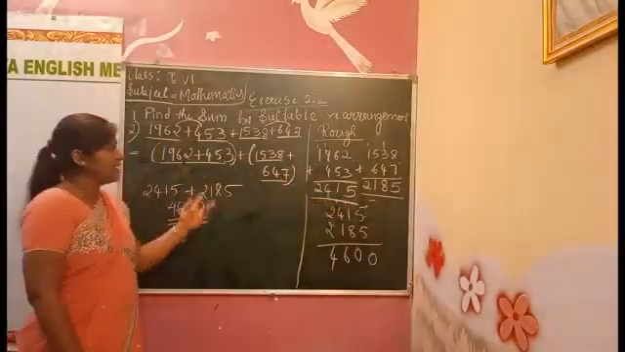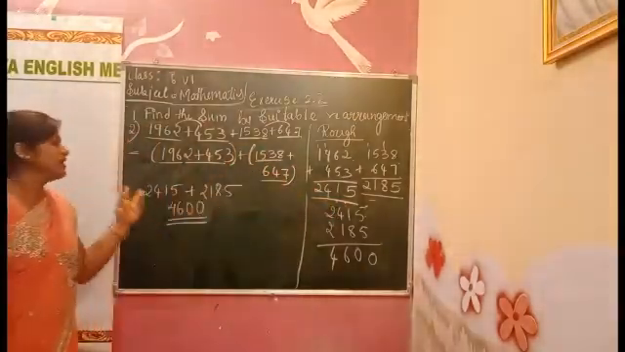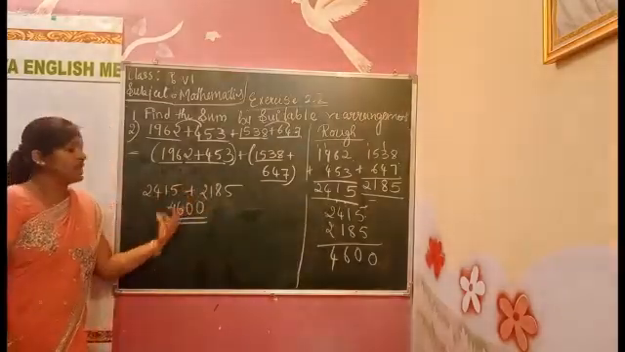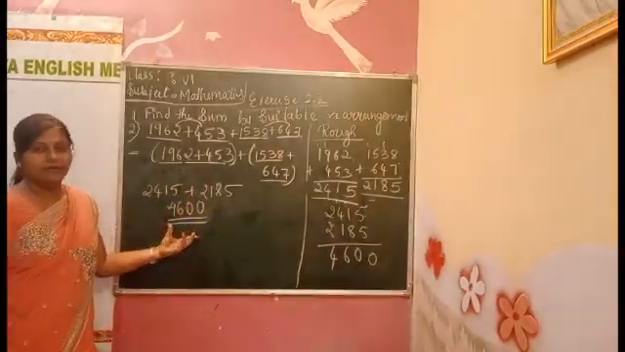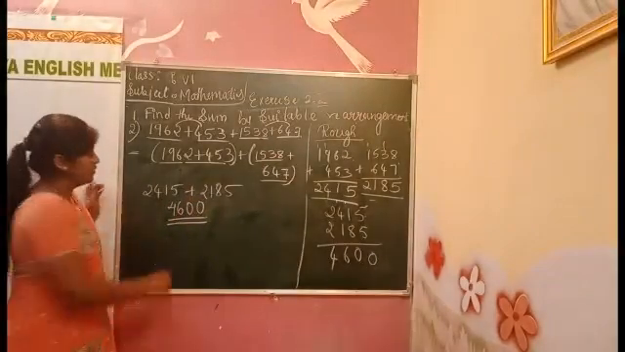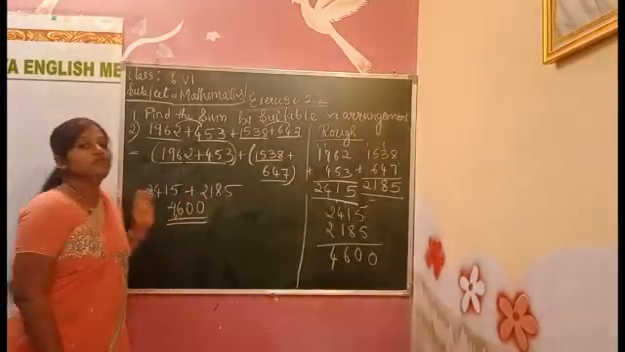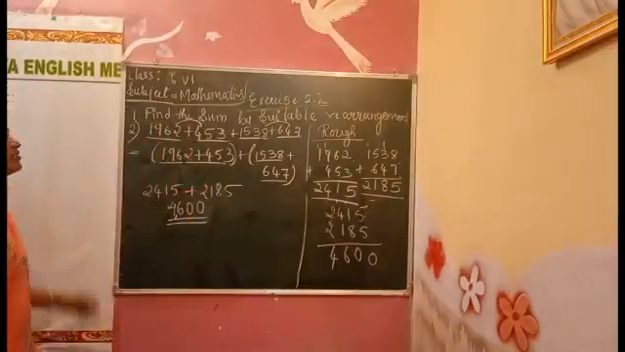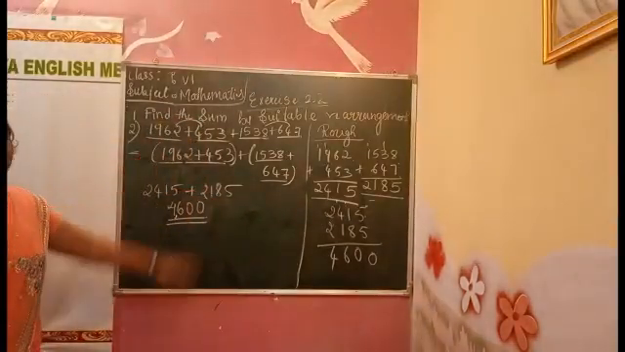Now, after adding these two, what we get? 2 values we get. These 2 values we have to totally add. After adding, we get 1 value. What we got now? 4600 we got. We applied the associative property for this problem.